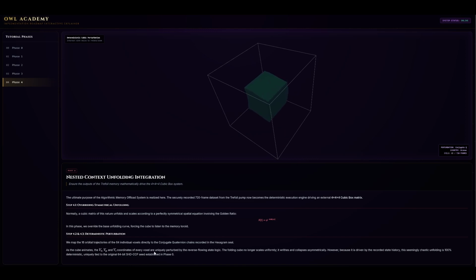memory toroid, mapping the 16 orbital trajectories of the 64 individual voxels directly to the conjugate quaternion chains recorded in the hexagram seal. As the cube animates, the x, y, and z coordinates of every voxel are uniquely perturbed by the reverse-flowing state logic. The folding cube no longer scales uniformly. It writhes and collapses asymmetrically. However, because it is driven by the recorded state history, this seemingly chaotic unfolding is 100% deterministic, uniquely tied to the original 64-bit SHDC SPI seed.